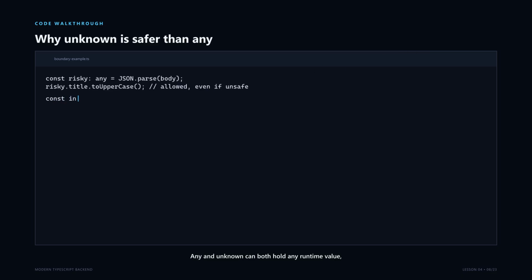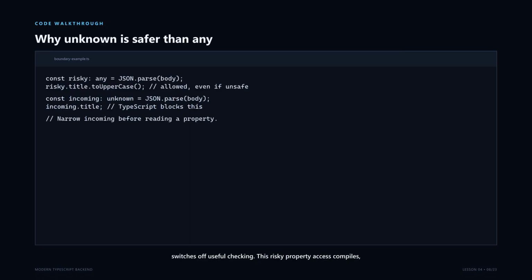Any and unknown can both hold any runtime value, but they give the programmer very different permissions. Any switches off useful checking. This risky property access compiles, even if the response is null or has no title. Unknown keeps the uncertainty visible. We can store the value, pass it around, or compare it, but TypeScript blocks property access until we provide evidence. Use unknown at untrusted boundaries when the real shape has not yet been verified. Use any only when you intentionally accept losing type safety, which should be rare.